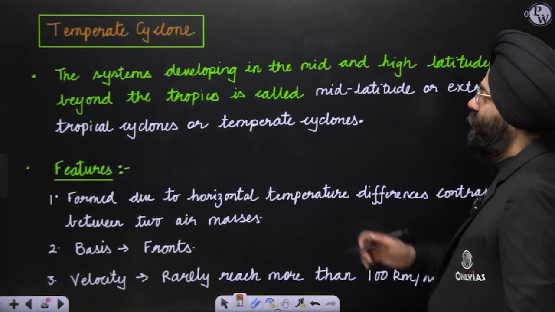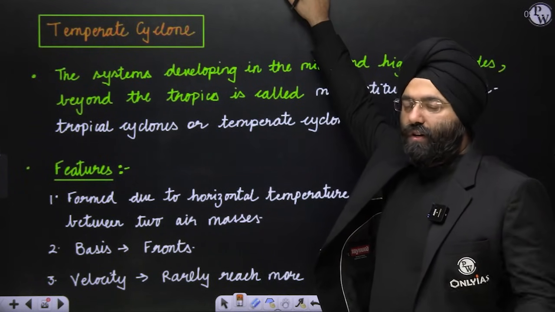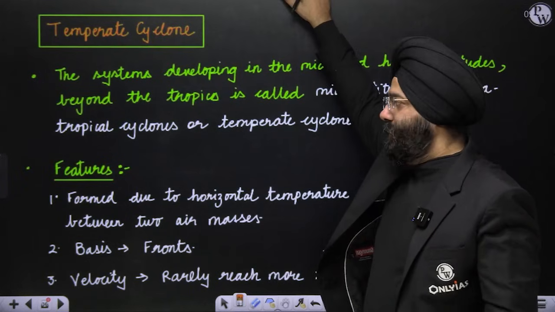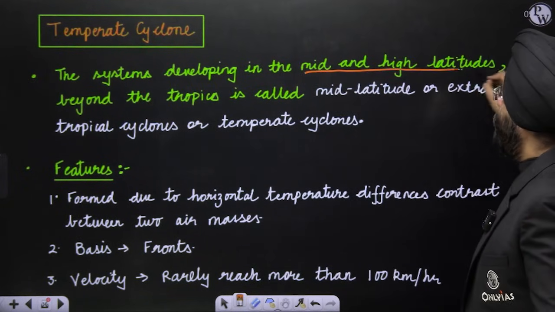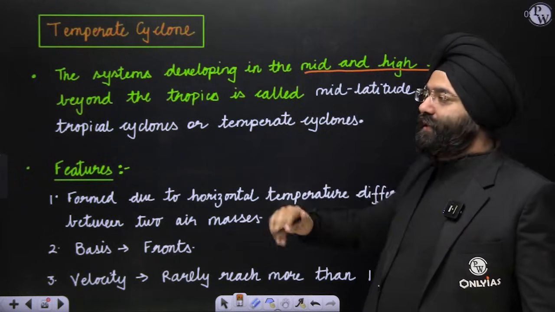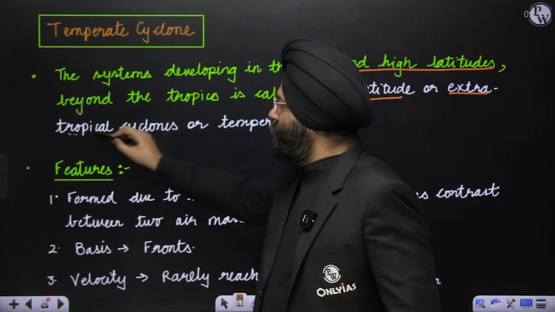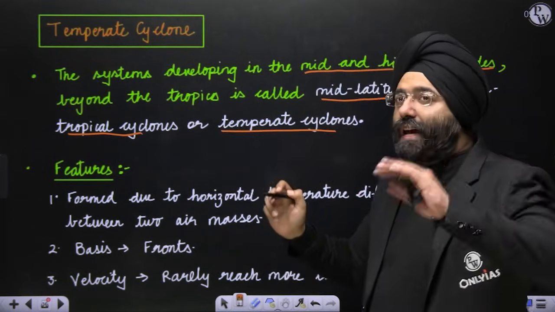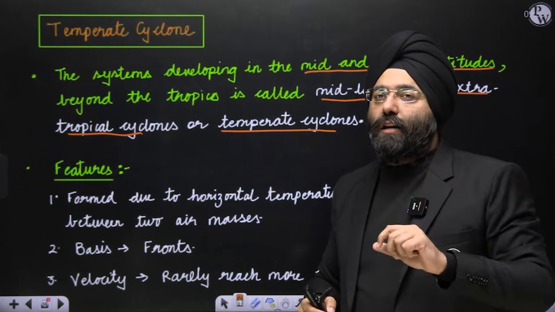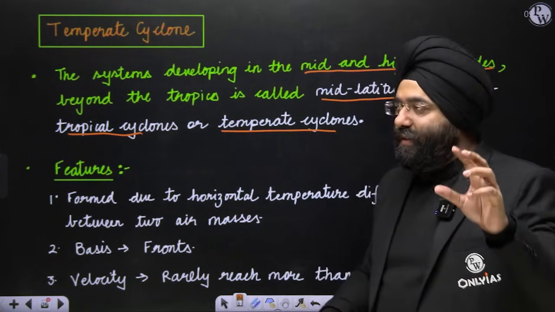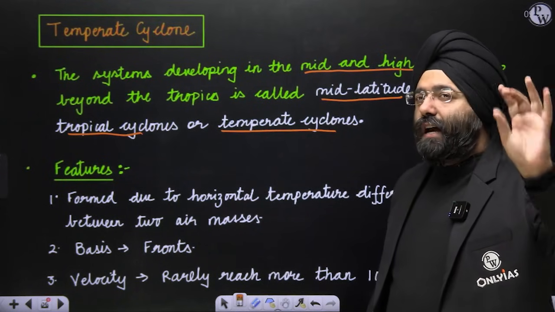Now let's see. When I say temperate cyclones, that means formed in the higher latitudes, temperate regions. So that is why there are various names also assigned to them. Systems developing in the mid or the high latitudes beyond the tropics are known as mid-latitude, extratropical, or temperate cyclones. Extratropical means outside the tropical zone. Please remember, in the exam they can ask you tropical and extratropical cyclone. You will get confused otherwise. The temperate cyclones are also known as mid-latitude cyclone, extratropical cyclone, and temperate cyclone.